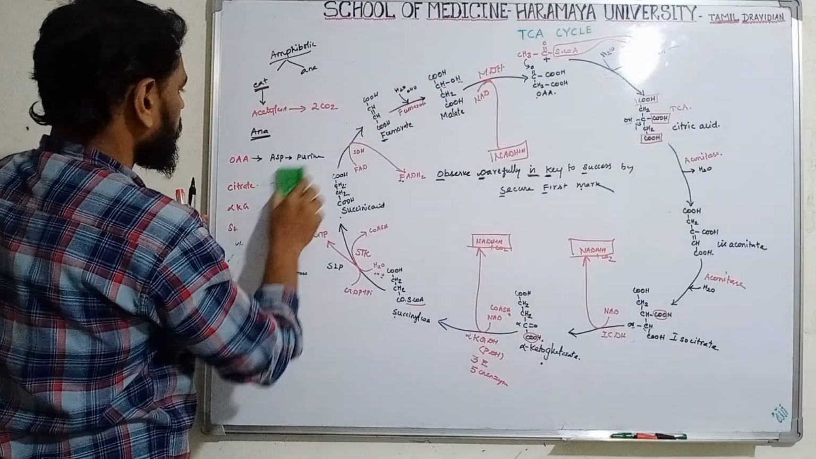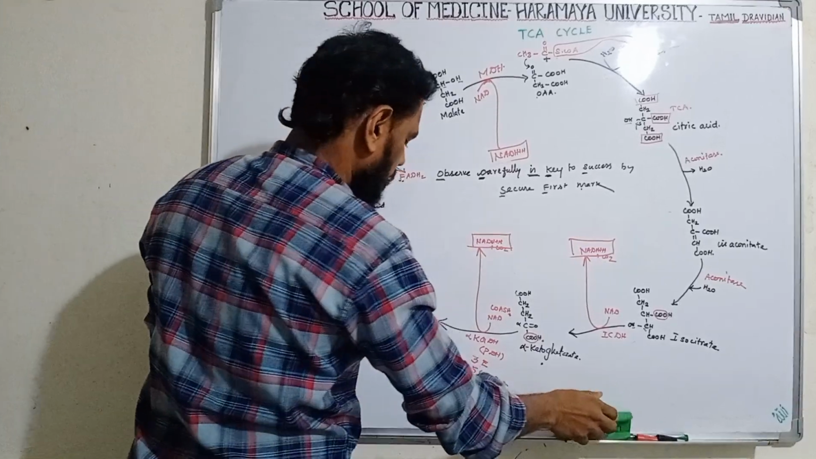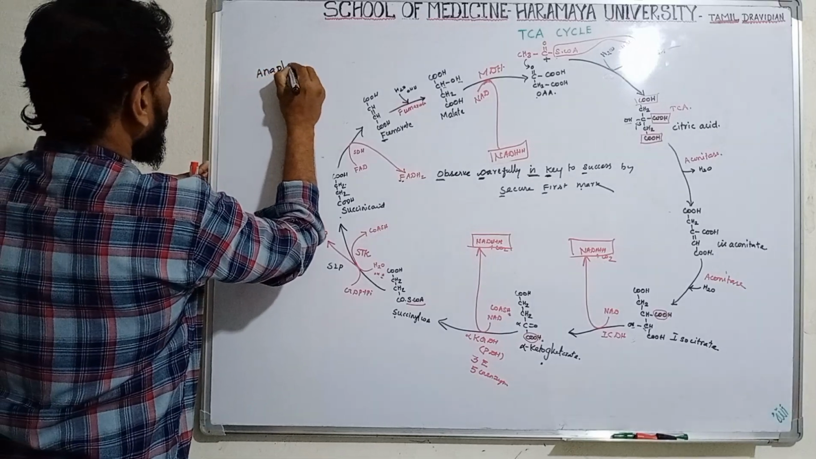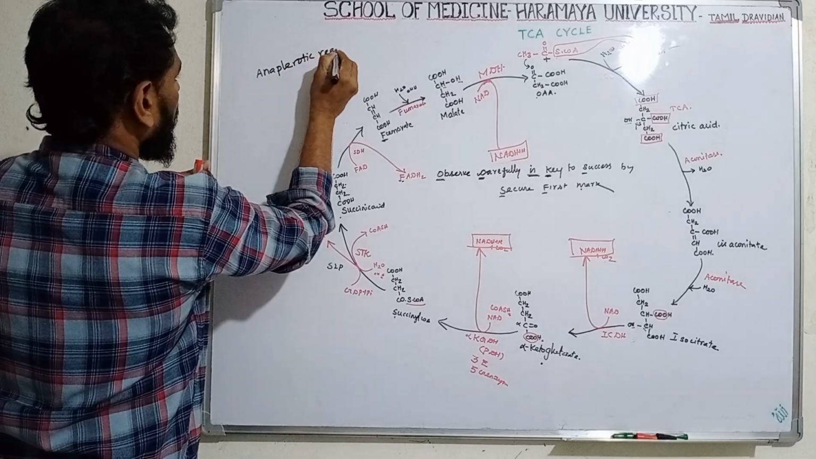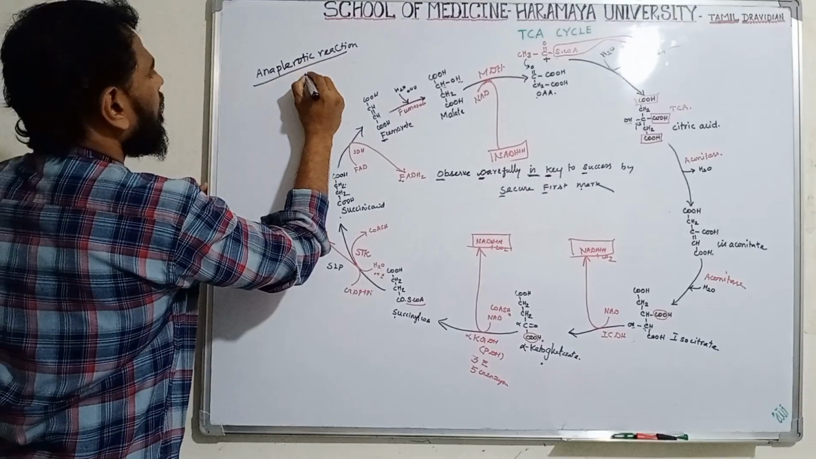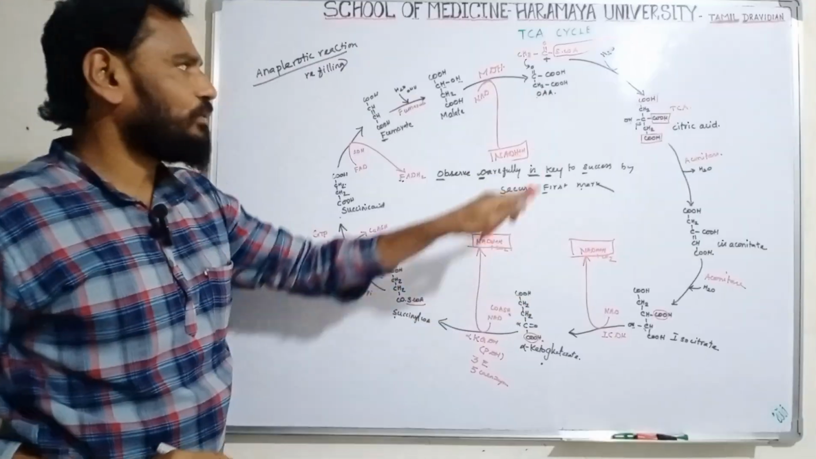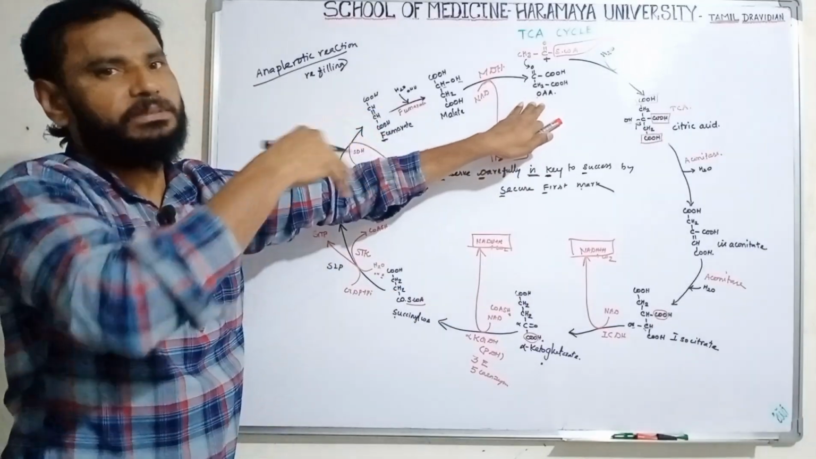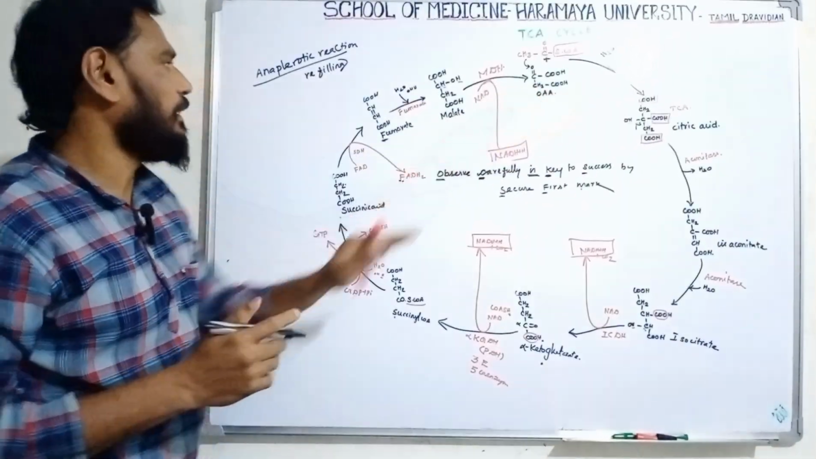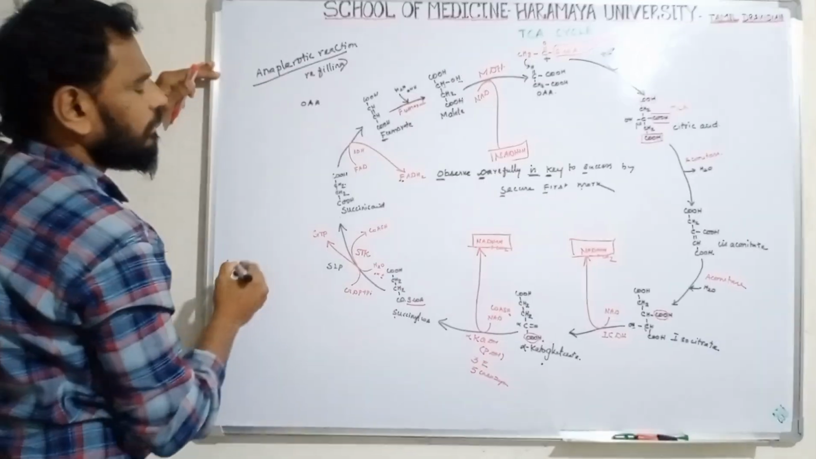Now finally, explain refilling. Refilling is called anaplerotic reaction. Anaplerotic reaction, otherwise called refilling, means suppose oxaloacetic acid is not available, because it is participating in some other reaction, the oxaloacetic acid should still be available here. Clear? Oxaloacetic acid.